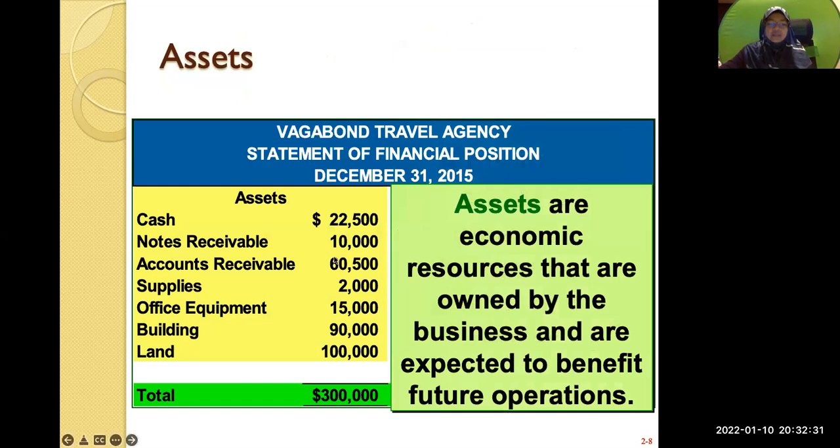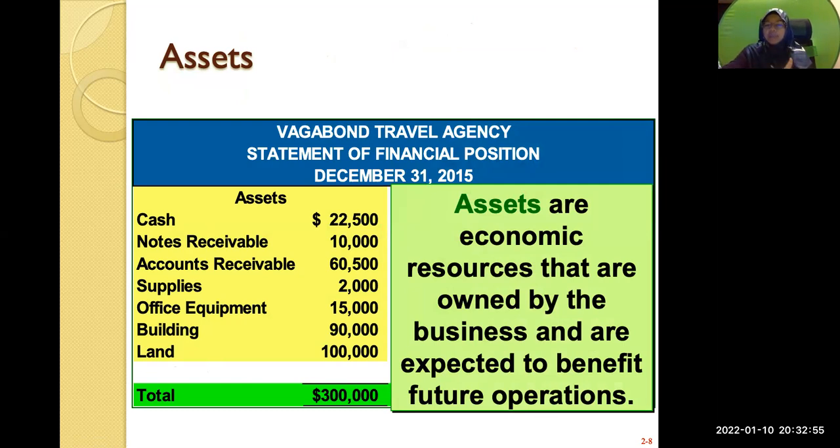Okay, what are assets? You see here, these are your assets. As mentioned earlier, the same. Here you have your cash, receivables, supplies, office equipment, building, and land. Throughout the 6 weeks, you will see that these are almost the same. What we call these are the accounts: cash accounts, notes receivable accounts. All these are your assets.